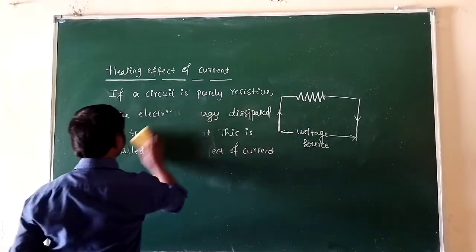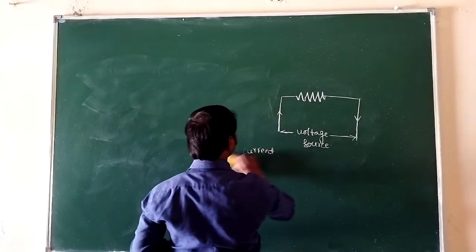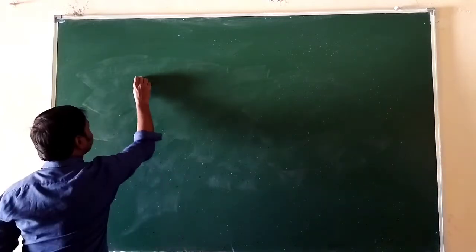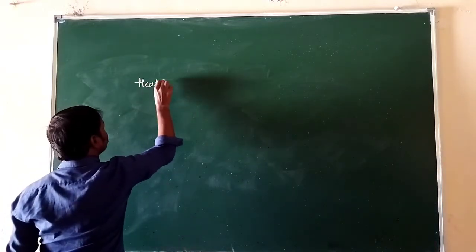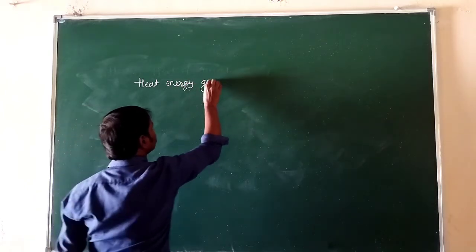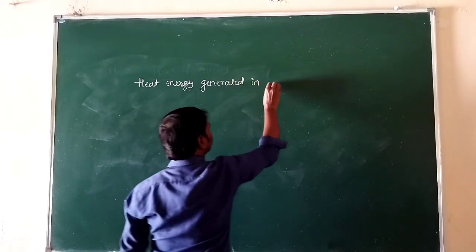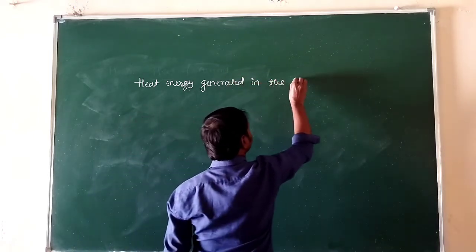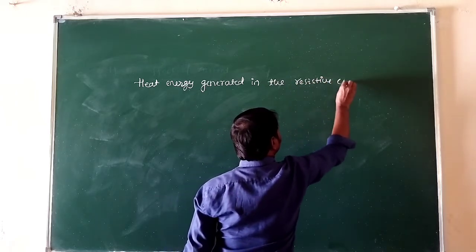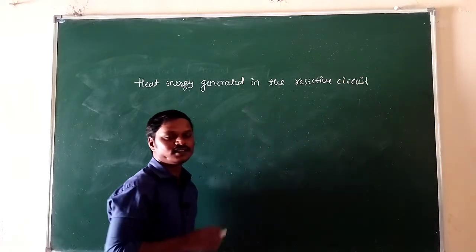Now see here, the heat energy generated in the resistive circuit. Why is the heat energy generated here?